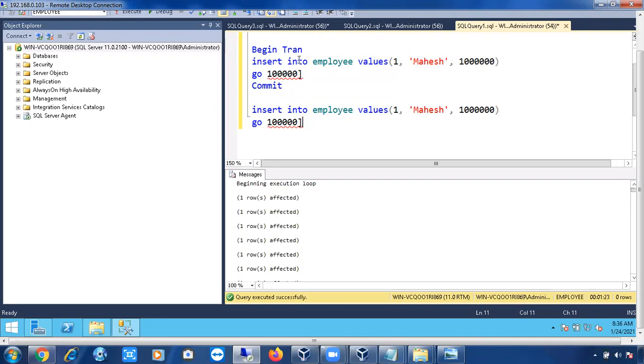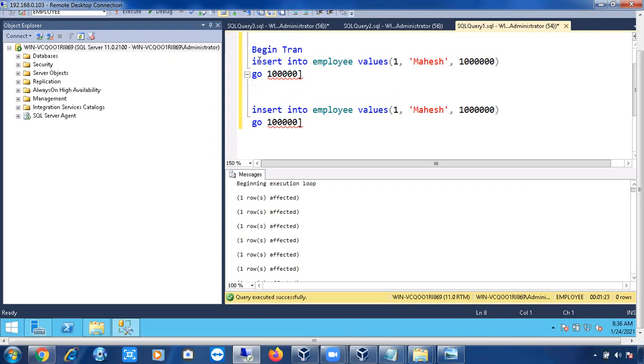Explicit transaction means what? Simply you will give begin tran, but you will not give commit. If you don't give both, SQL Server will give you both, begin tran and commit. If you only give begin tran, that means you intentionally don't want to commit this transaction from your side. So if you simply give begin tran, SQL Server will not give commit.